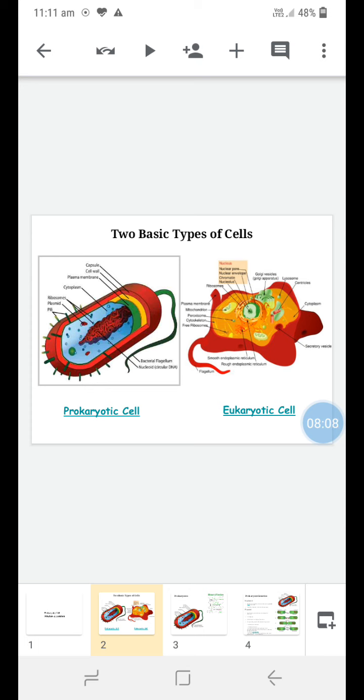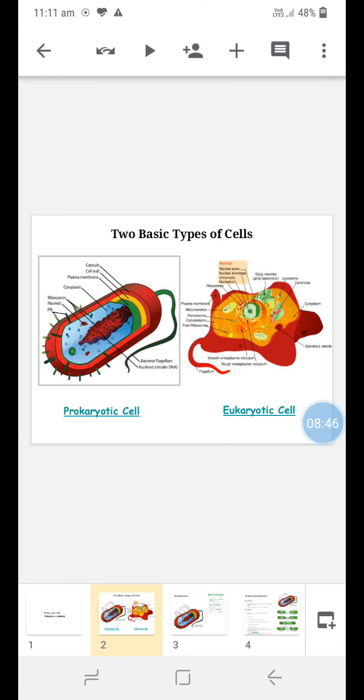Second thing, two types of proteins are present in the plasma membrane. One is called the integral protein, or intrinsic protein, and the second one is called the peripheral protein, or extrinsic protein. Peripheral proteins are loosely attached to this membrane and can be easily removed, but integral proteins are embedded in the plasma membrane or cell membrane, so they are difficult to remove. So these two proteins are present, integral protein and peripheral protein, and a lipid layer is also there. So there are these two main components of the plasma membrane, lipid and protein.